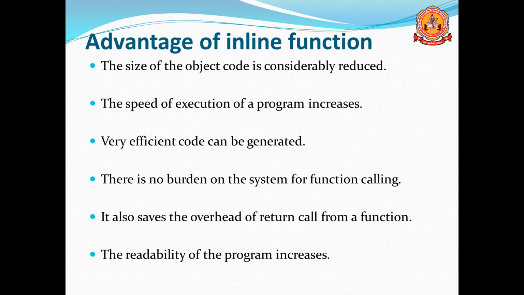So the total size of the object code can be reduced. Then the speed of execution of a program increases. The reason is, if you use normal functions, control will transfer via a link. The link will be transferred to the function definition, it will execute, and then the link should come back. First it goes to the function definition, executes, and comes back.